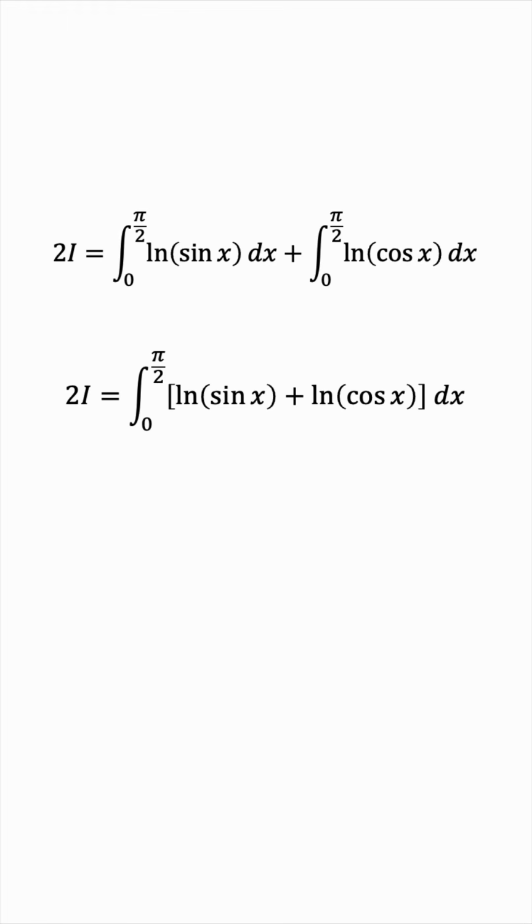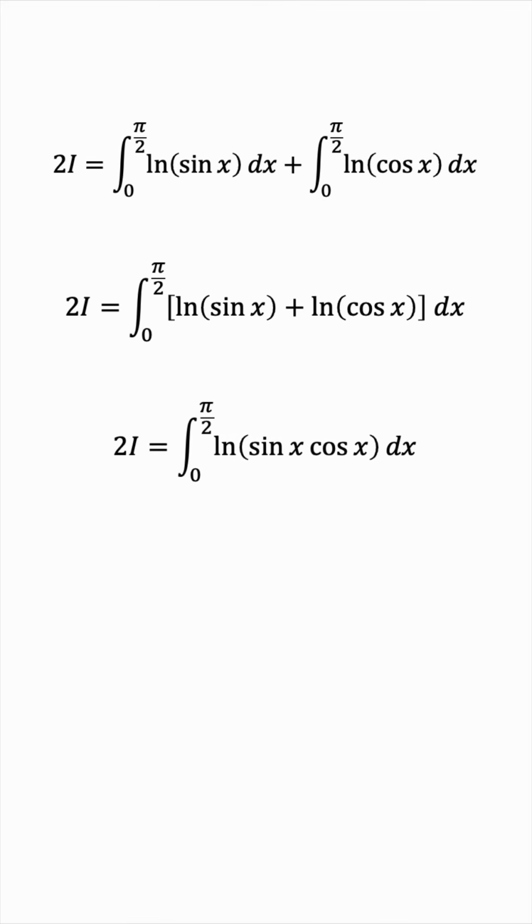And now we can see the reason why we decided to add the two copies. Note that we have a sum of two logarithms, and we know that the natural log of a plus the natural log of b is equivalent to the natural log of a times b. So let's use this property to express the integral as the natural log of sine x times cosine x.